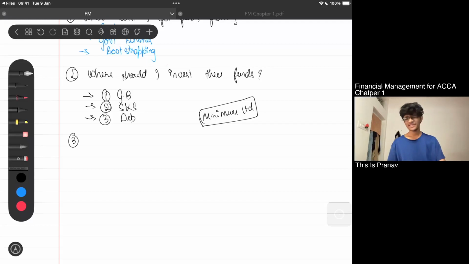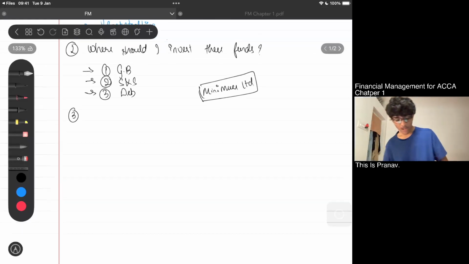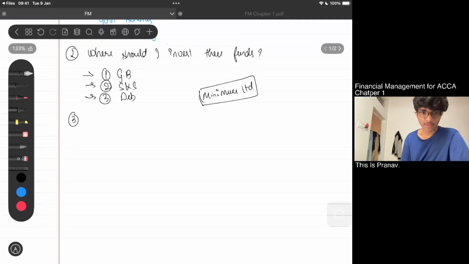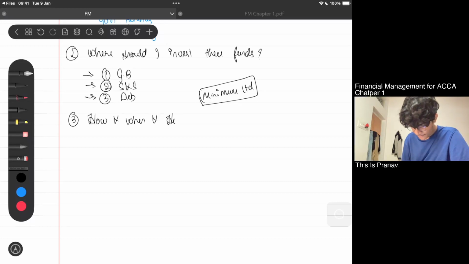The main aim is keeping a good relationship between you and your stakeholders. Shareholders are one of them. And how will I be paying my dividends? So my next question is, how and when and how much should my dividend payment be?